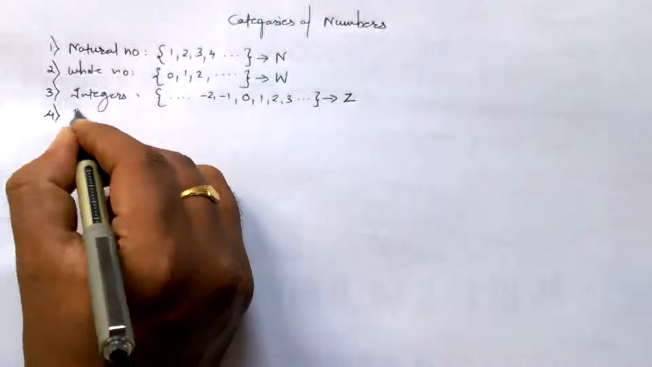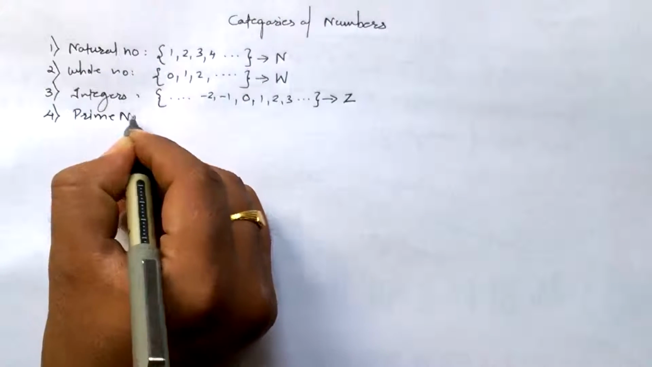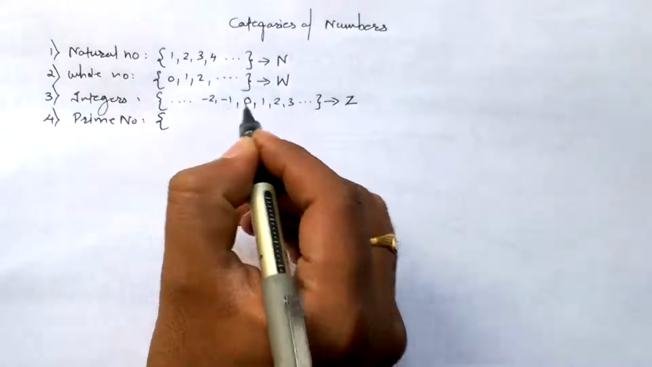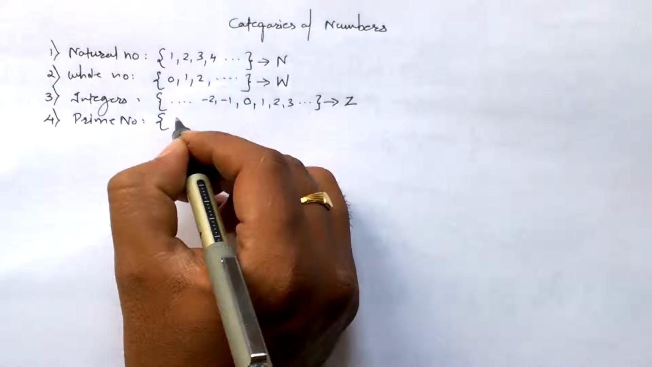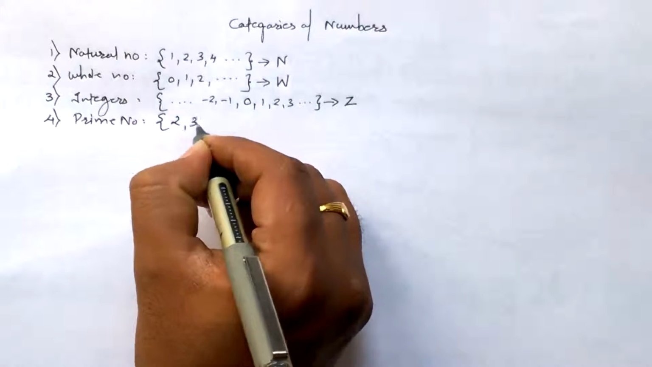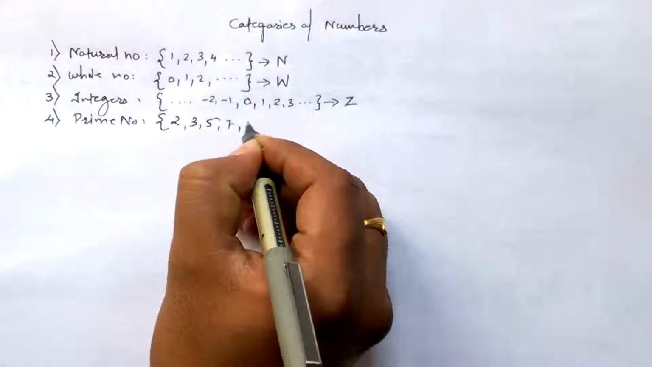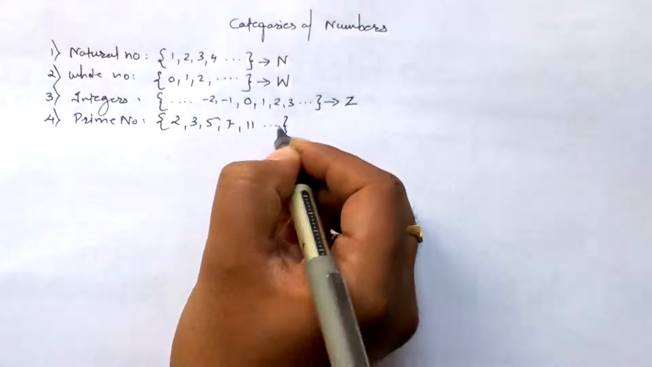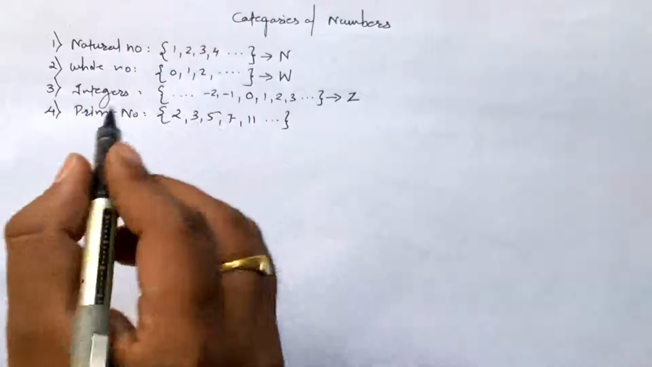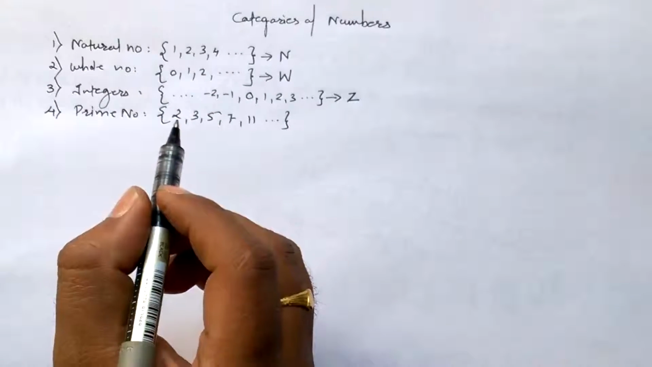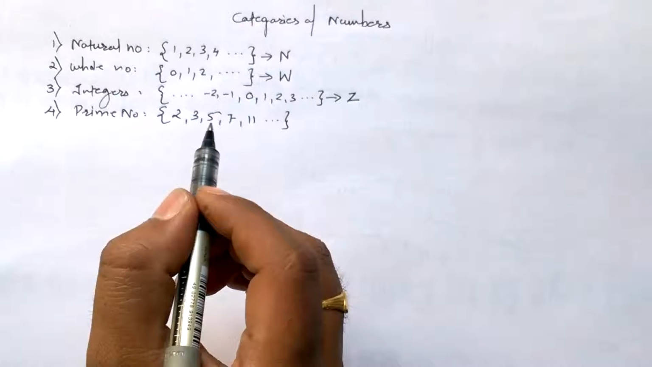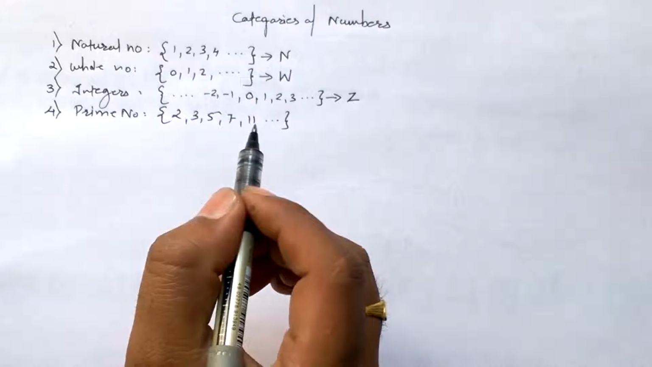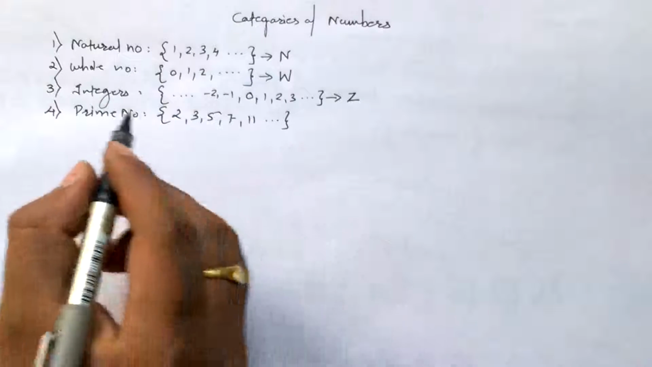Fourth, that is prime numbers. Prime numbers are those numbers which have only two factors, that is 1 and the number itself. For example, 2, 3, 5, 7, 11, and so on. These numbers are prime numbers as they have only two factors. If you consider 2, then 2 has factors 1 and 2. 3 is not divisible by any number but 1 and 3. 5 has the same thing, 7 has the same thing, 11 has the same thing, and so on. The next number will be 13.